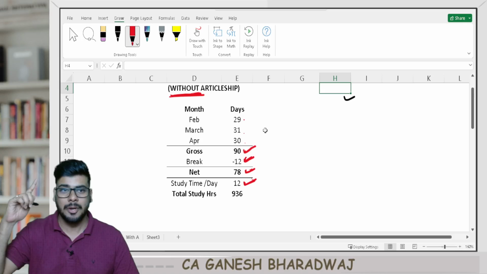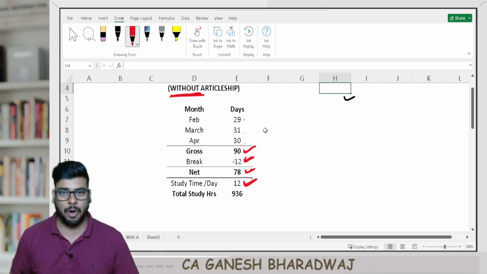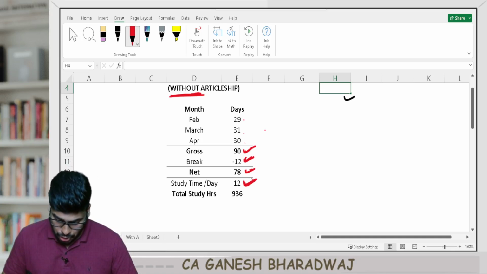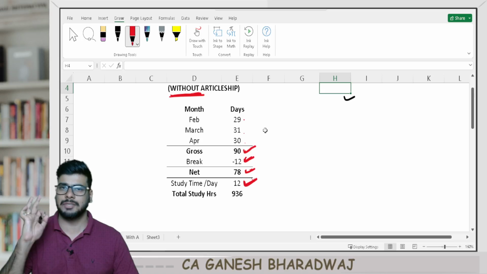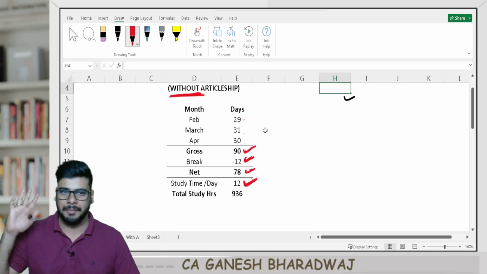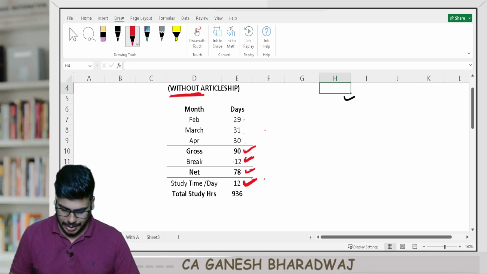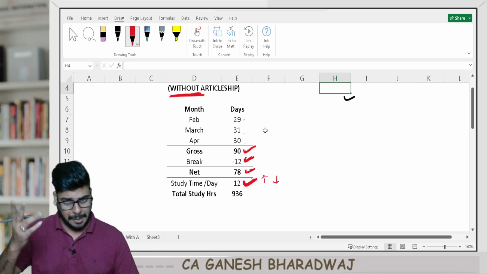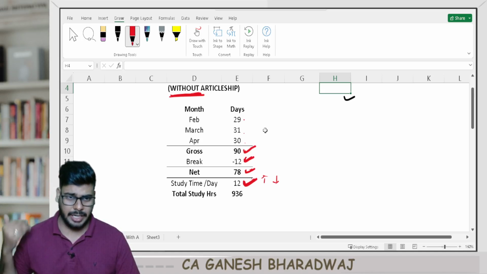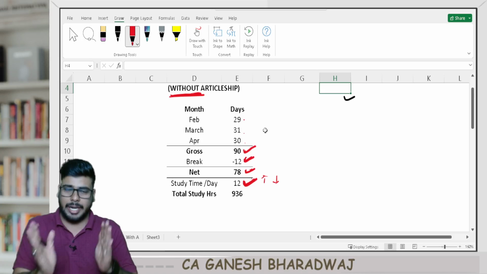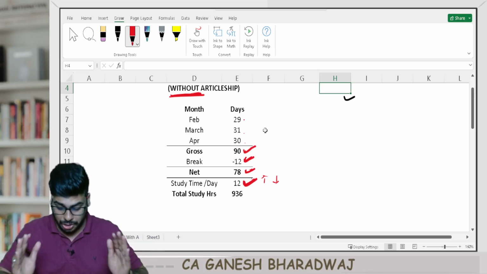So I'm assuming that category of students, even those students can make it if they start from the 1st of Feb, provided you follow this properly, and it requires some smartness. What it is, I will tell you. A minimum of 12 hours of study time is required, 12 to 14 depending on your sleep time. So the study time can increase if your sleep time is reduced. It depends. I will give the detailed breakup, the schedule, just like how I gave for one group, I will also give it here.